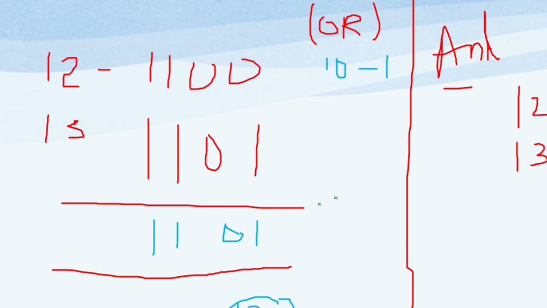What if you choose the AND operation? The AND operation is when both are 1, then only it is 1, otherwise it is 0. So this is 0, this is 0, this is 1, and this is 1. What is this? This is 12, right? So in this way you will get the results of the operations.